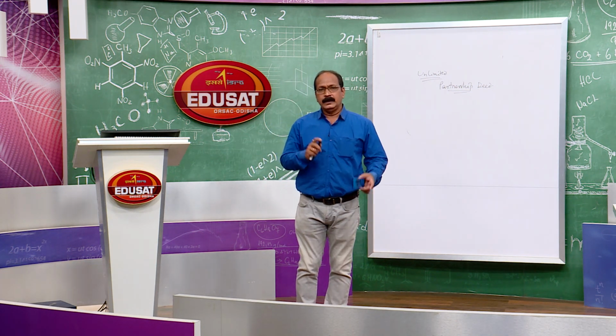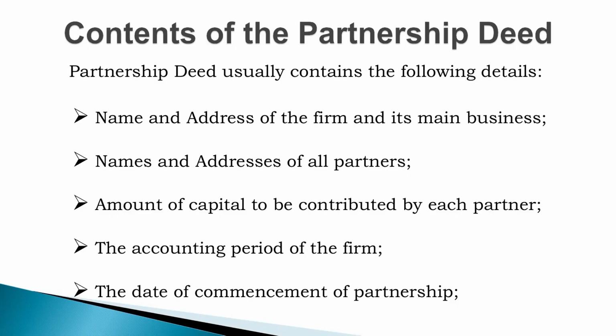So, what are the contents of partnership deed? Let me explain the contents. It includes the name and address of the firm and its main objectives, names and addresses of all partners, amount of capital to be contributed by each partner, and the accounting period of the firm, from which date it will start and on which date it will end.